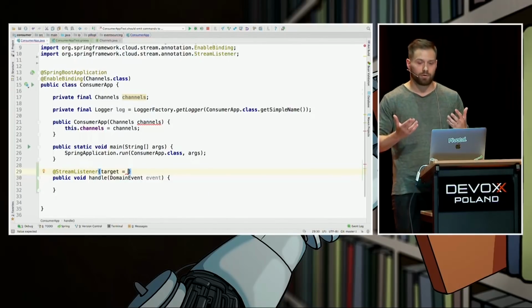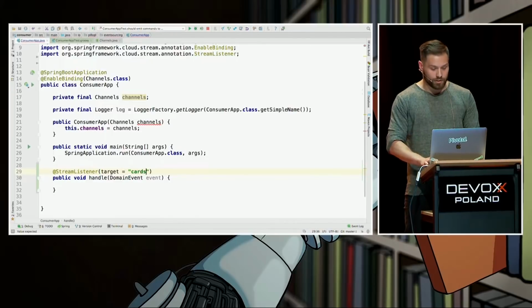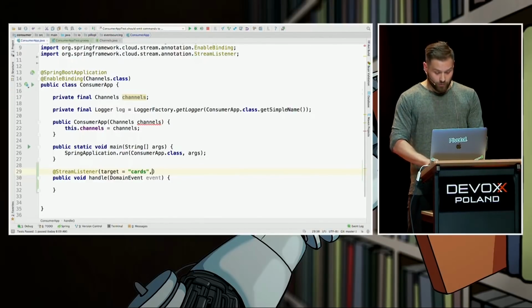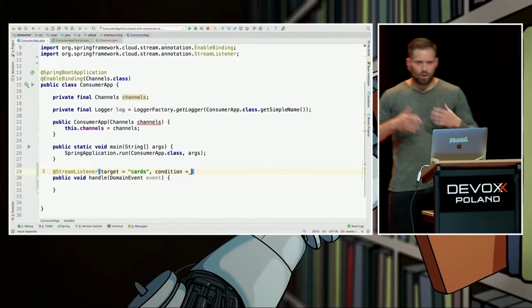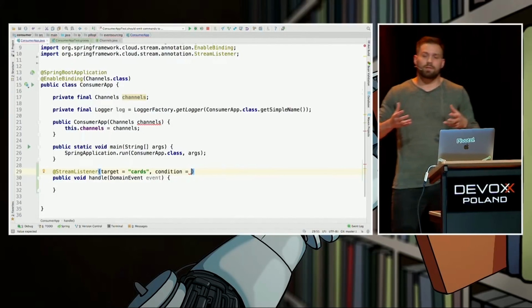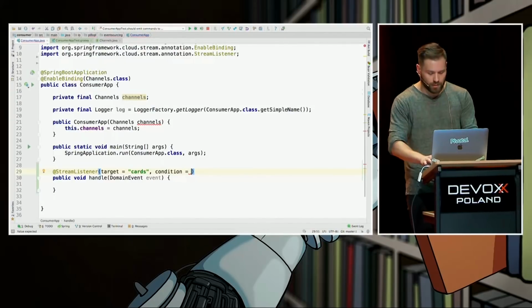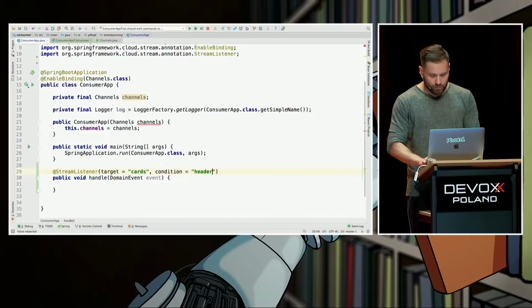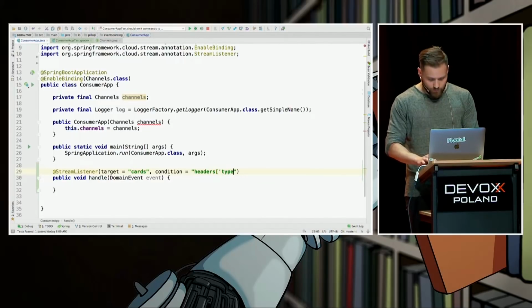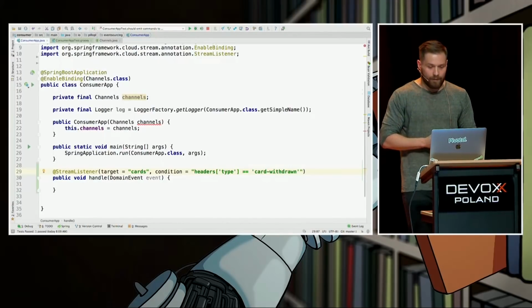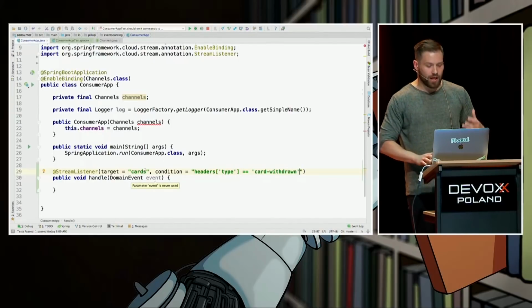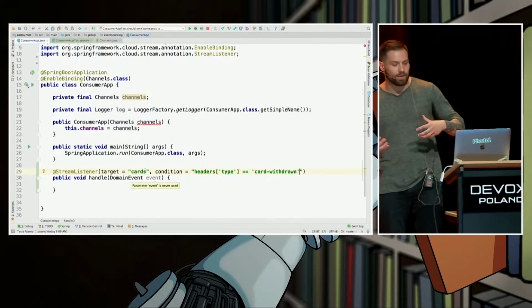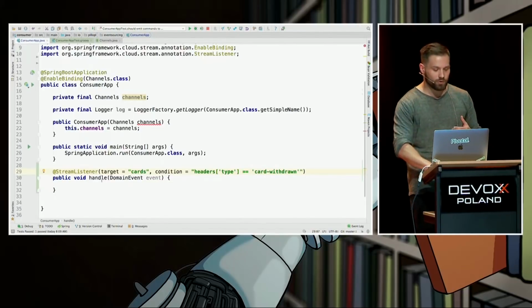Target means the name of the channel, which in this option is cards. But we also have to notify that we are interested not in every event, but in an event that has a specific condition, like this. Let's say a header, to be more specific, a header called type is equal to card withdrawn. Cool. That means that each time there is an event with this metadata on a target called cards, this method should be invoked.